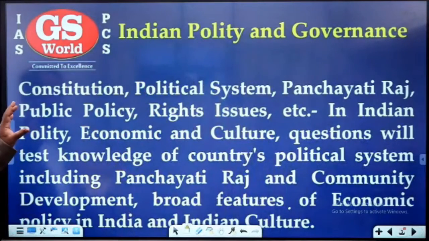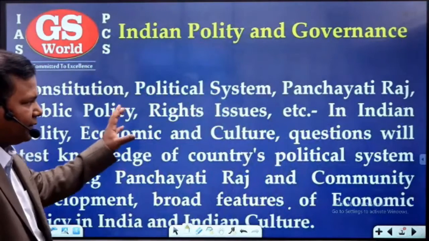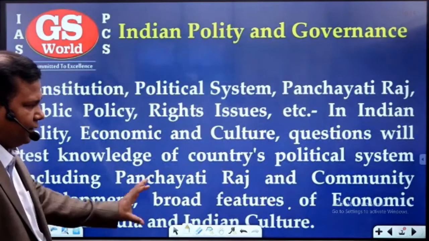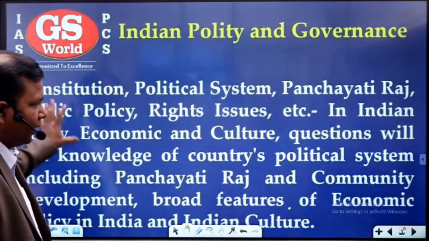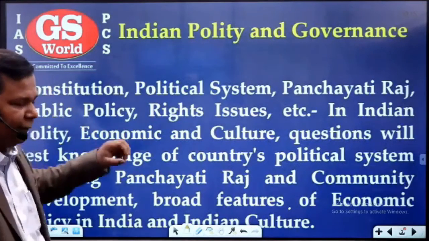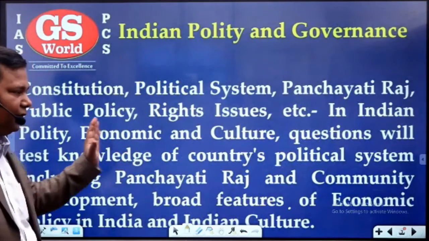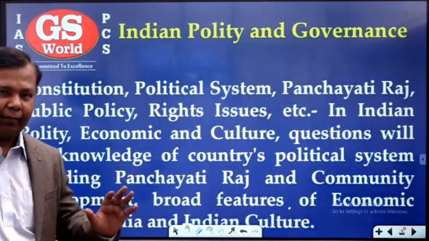The very first words they have given to cover are constitution, political system, Panchayati Raj, and this is the total syllabus given by the board. Whenever the board, UPPCS or UPSC, gives the syllabus, this is the broad language they write.